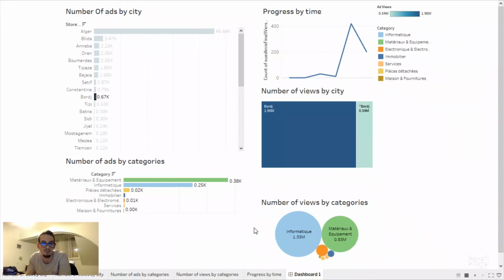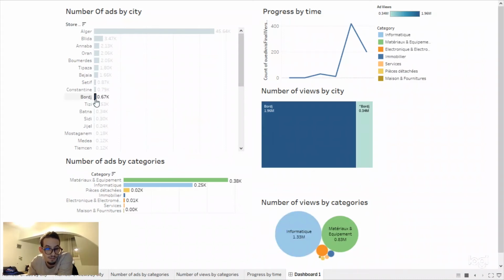So, every store has pages, and every store has ads, of course. That's it. Yeah, it's very simple. They don't have enough data, and the team of Ouedkniss should work on this to improve the flexibility and the productivity of the website.